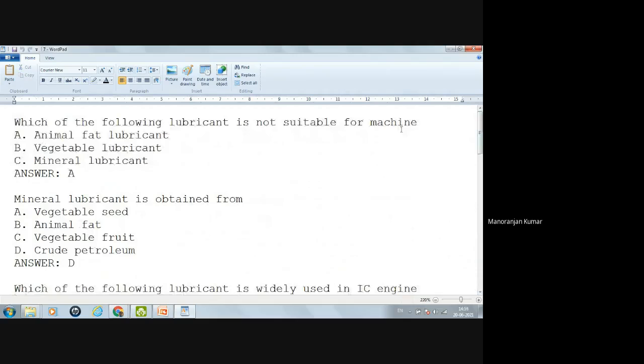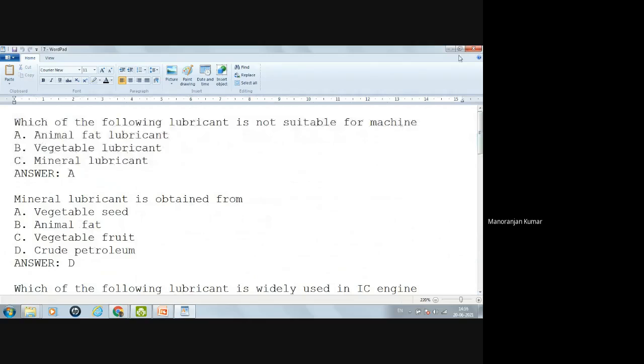So what we have learned today is the purpose of lubrication. The lubrication system helps to reduce the frictional effect created by the different components of an IC engine. If lubrication is not there, friction will be more, and if friction is more then wear will be there. Also, lubrication is used to create a cooling effect.